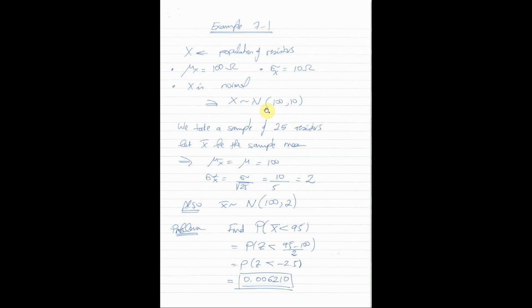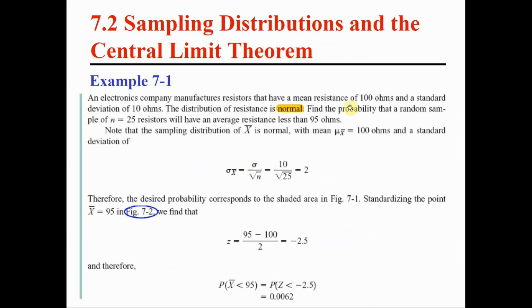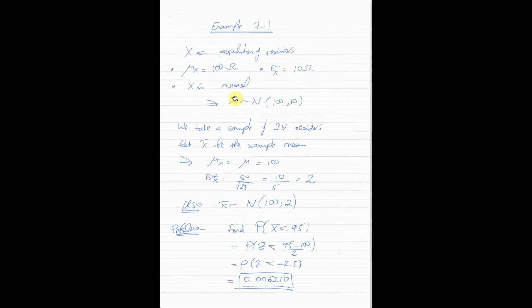In addition to this, it's given to us that X, the population of resistors, the resistance value X in general, has a normal distribution. So to put it in short form, we say that X, the resistance values in general, belong to a normal distribution with mean 100 and standard deviation 10. Mu is 100 and sigma is equal to 10. If our question was about resistors in general, so if that question was in chapter 4, we could have said, what's the probability that this X is less than 95? In that case, we standardize, so we subtract 100 and we divide by 10. But that's not the question here.